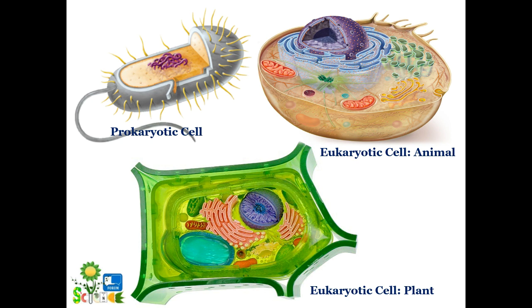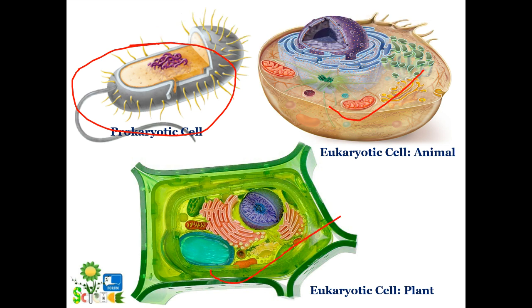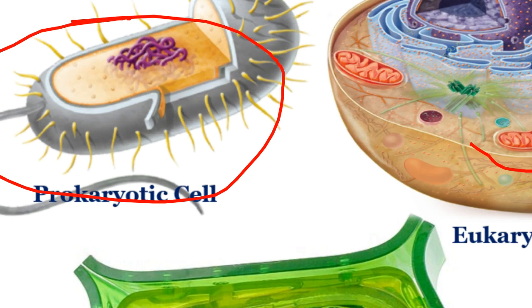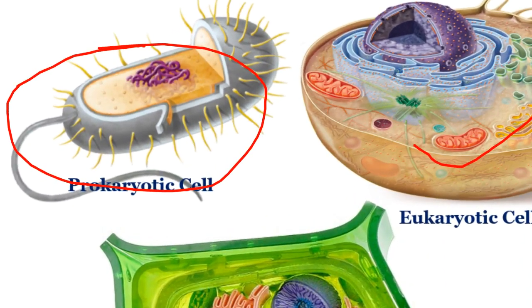Now come to the next. Here we can see different kinds of cells, of which this is the prokaryotic cell, this is the eukaryotic animal cell, and this is the eukaryotic plant cell. If you look closely at the prokaryotic cell, we can see only a yellow color projection, yellow color inside the complete structure. There is a yellow color matrix with some dots and violet color genetic material.